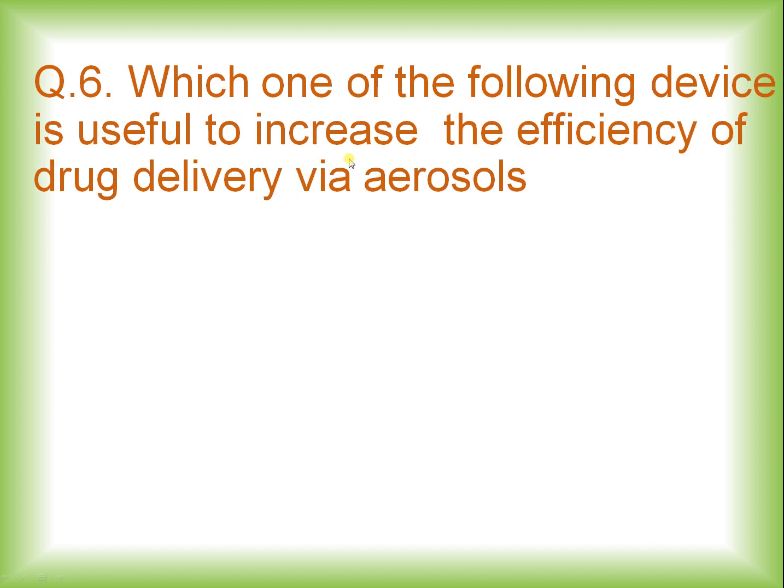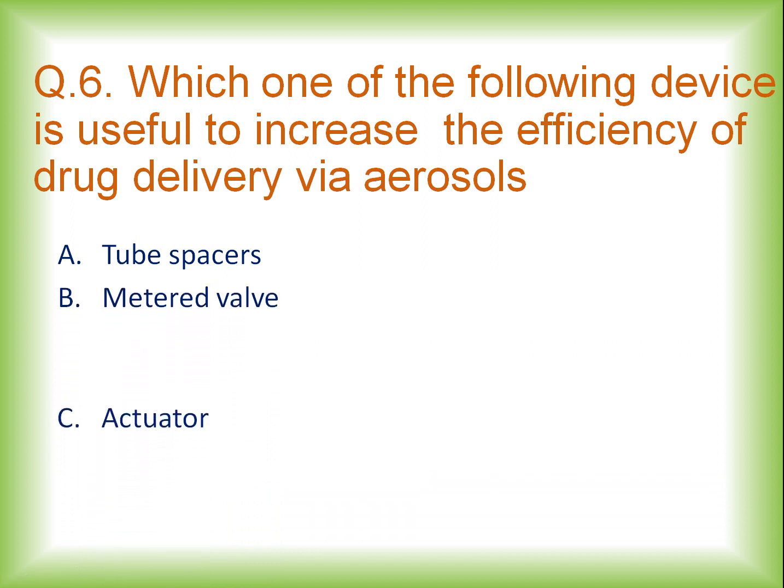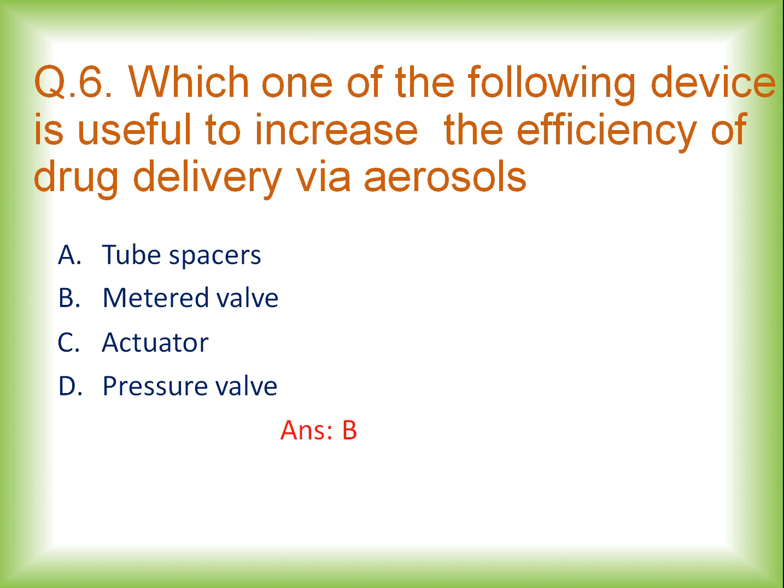Which one of the following devices is useful to increase the efficiency of drug delivery via aerosol systems? Options are tube spacers, metered valve, actuator, pressure valve. And the right answer is option B, that is metered valve. So metered valve is the device which is helpful to increase the efficiency of a drug delivery system with the help of aerosol dosage forms or aerosol systems.